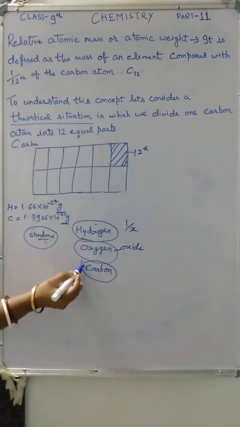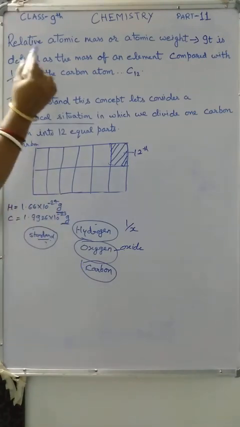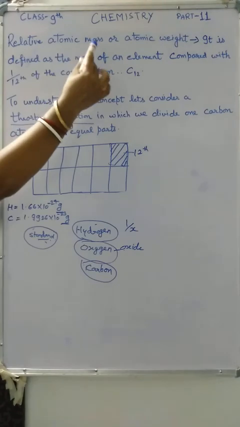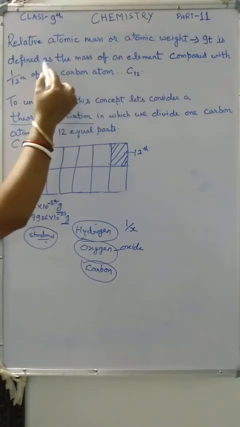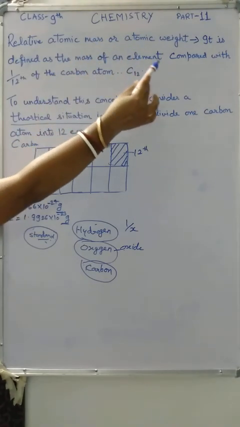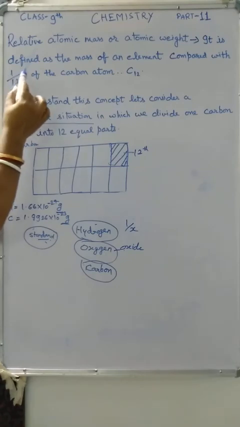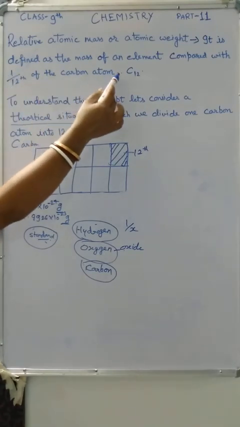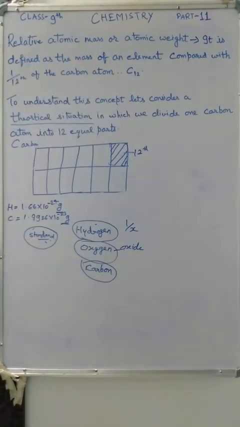So the definition is that relative atomic mass or atomic weight is defined as the mass of an element compared with 1/12 part of the carbon atom. It means C-12.